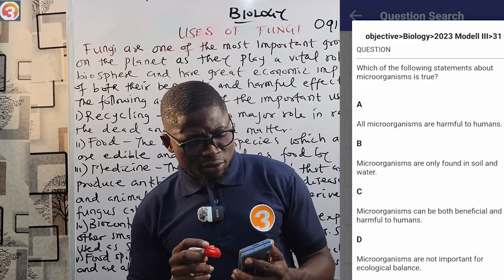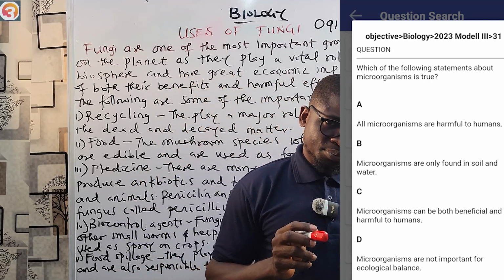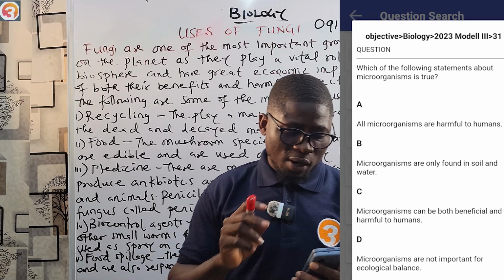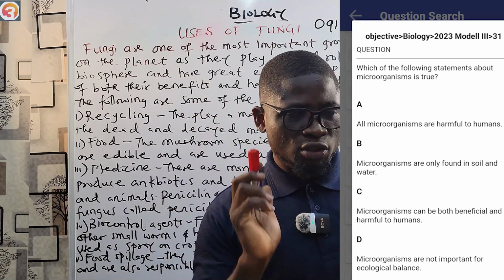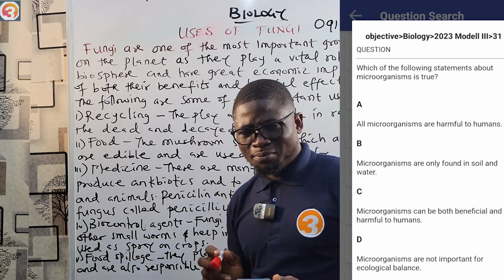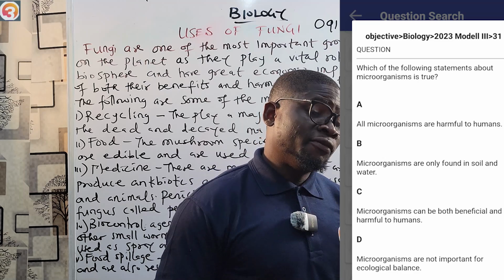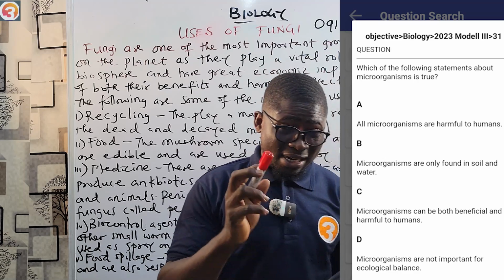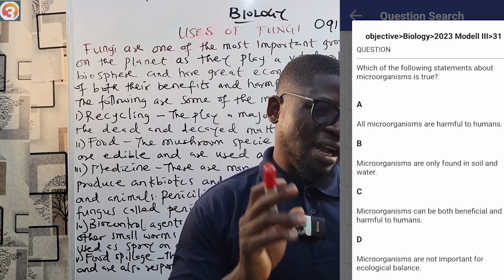The question says 2023, model 3, question number 31. Which of the following statements about microorganisms is true? A, all microorganisms are harmful to humans. Okay, I'm trying to bring a point out. B, microorganisms are only found in soil and water.